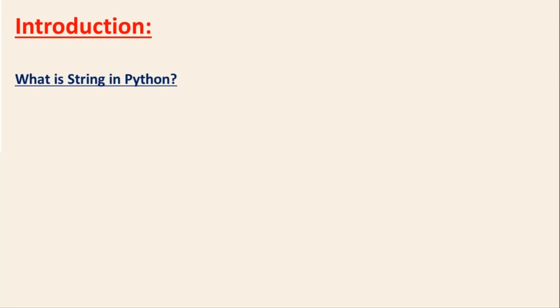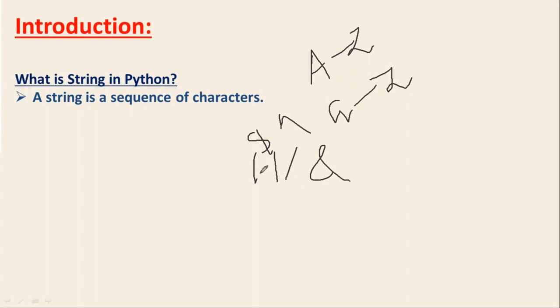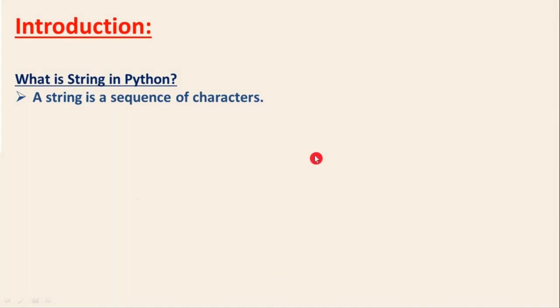So what is a string in Python? See, first of all, whether it is Python or C or Java, wherever it is, a string is simply a sequence of characters. We have A to Z, some 26 characters, small and capital, right? And also we have some symbols like dollar, caret, slash, hash, at the rate, all are also characters, right? So you have a lot of characters to create your strings.